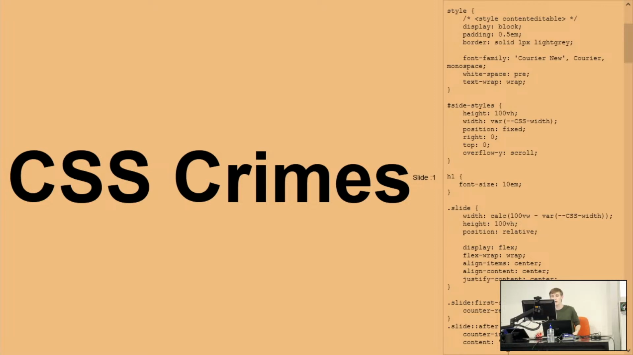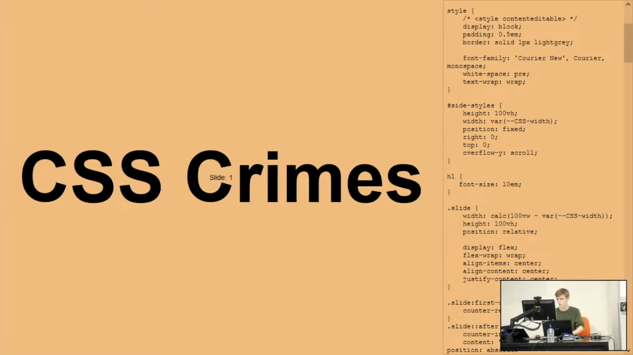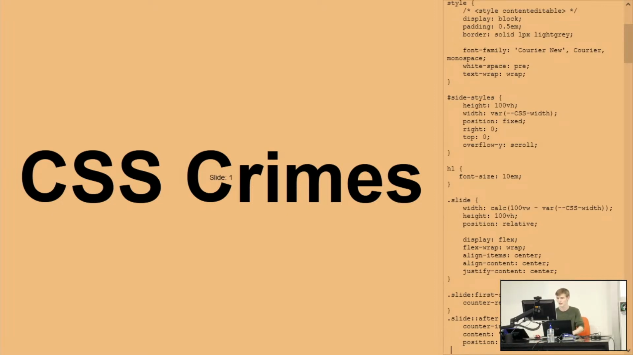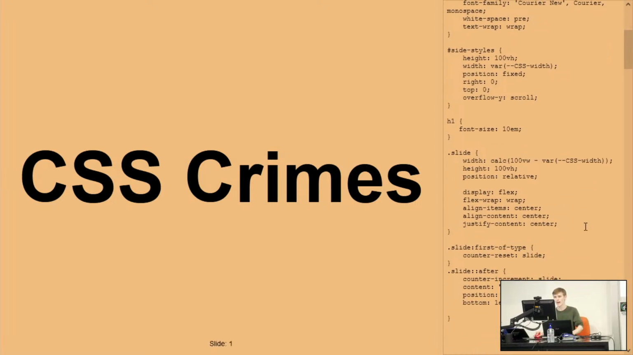This is probably not what we want. We probably want it down at the bottom, so let's change that too. What's the easiest way? I'm going to do position absolute. Center is probably also not what we want, so let's put it at the bottom. And hey presto, we have a slide count.